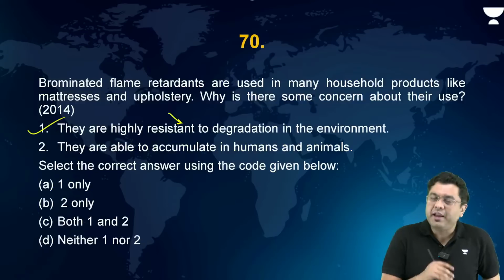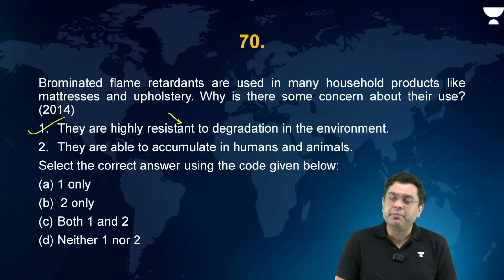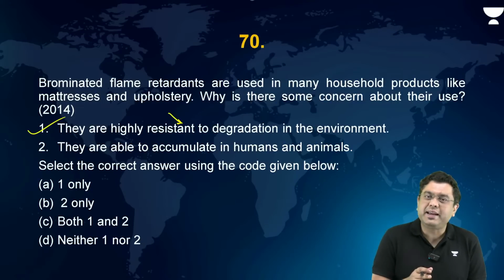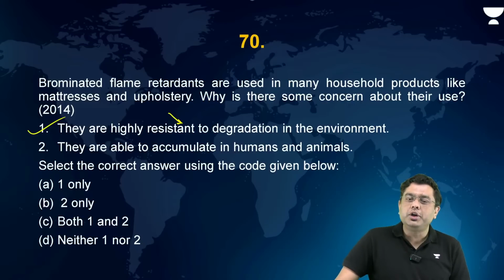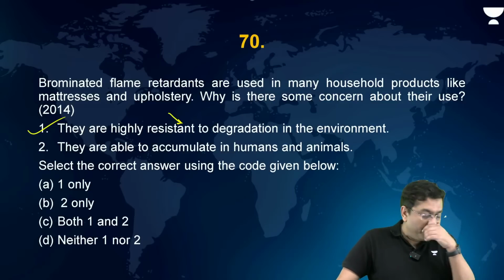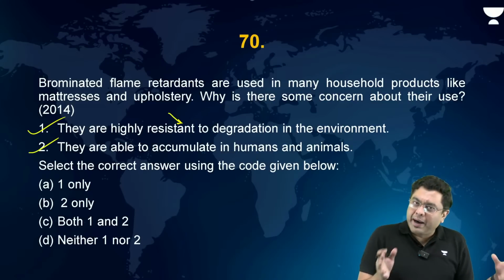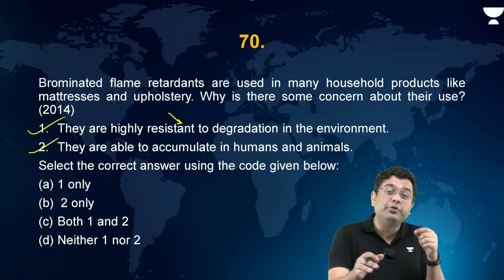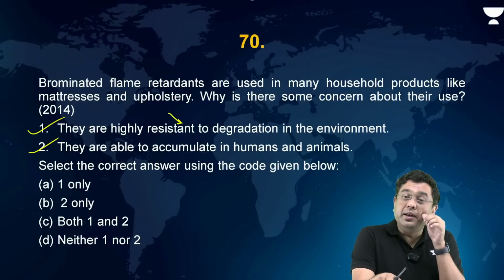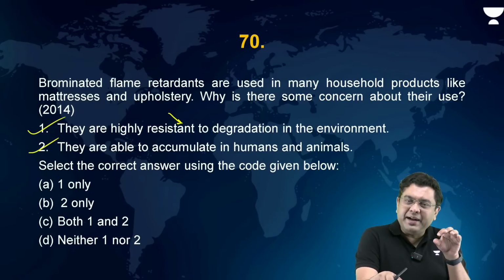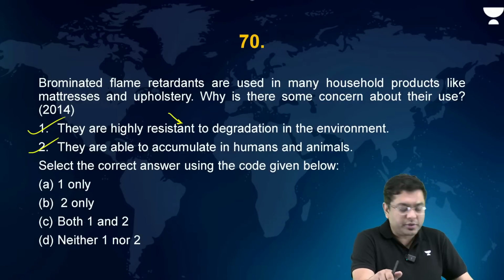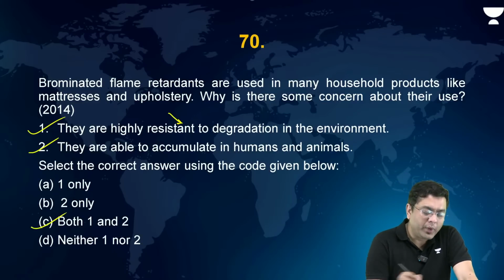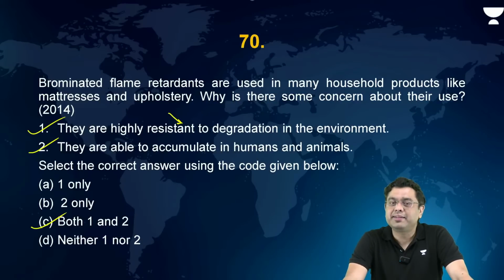Having said that, when we talk about the brominated flame retardants, they are used in the interior furnishings. They are resistant to degradation in the environment, and that is where they are persistent for a long period of time, and they carry out bioaccumulation and biomagnification, because, as I was telling you, they are soluble in the fatty cells where they embed themselves, so they are able to move across the food chain and accumulate within the body system as well. So here, both 1 and 2, that is C, is correct.